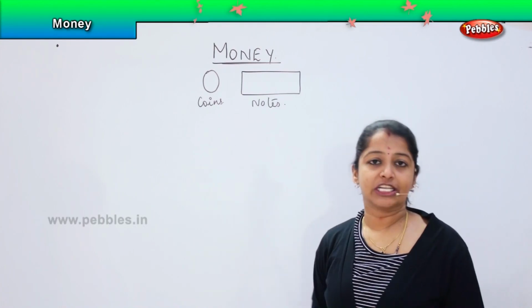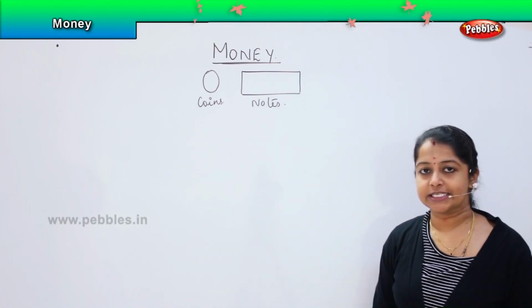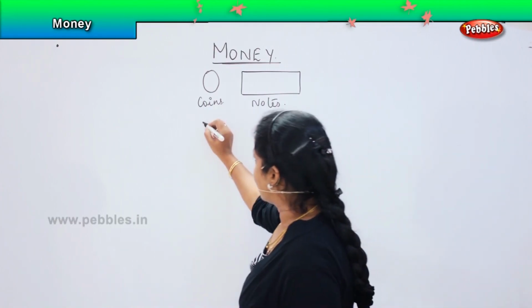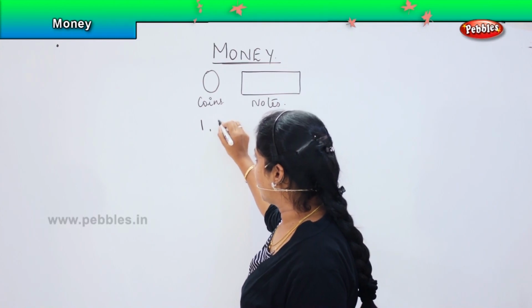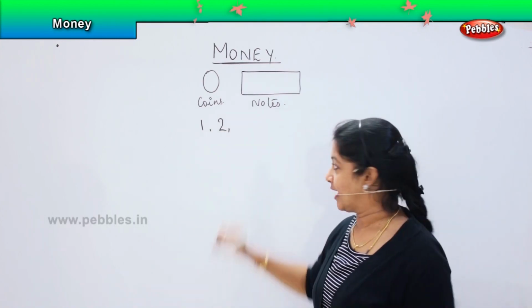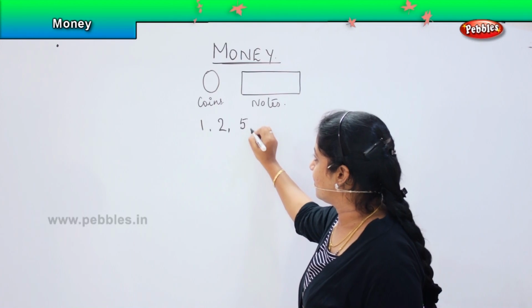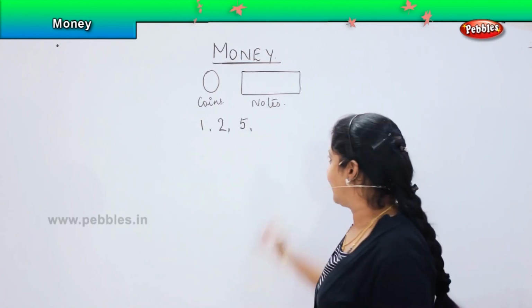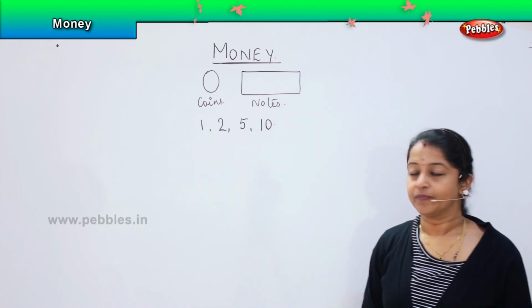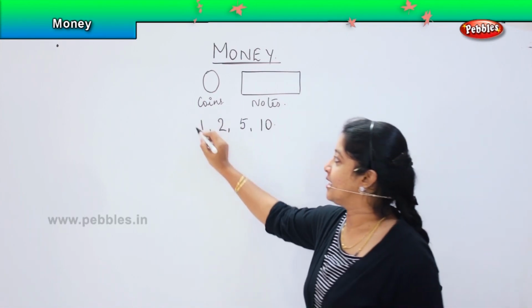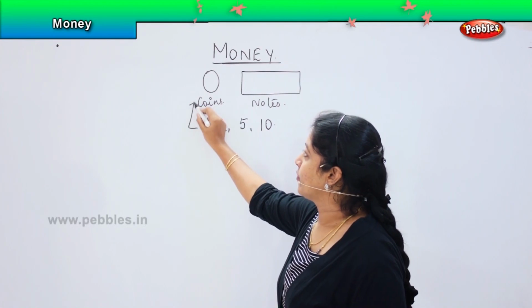So, can you tell me what are the different denominations of coins we can see? We can see a 1 rupee coin. We can see a 2 rupee coin. We can see a 5 rupee coin. And now of late, we are also able to see the 10 rupee coin, right? So, these are the denominations in which we can see the coins.